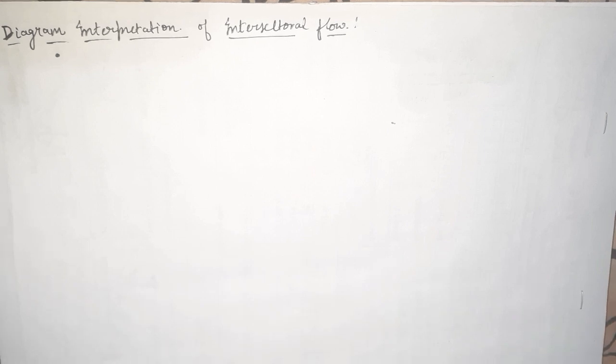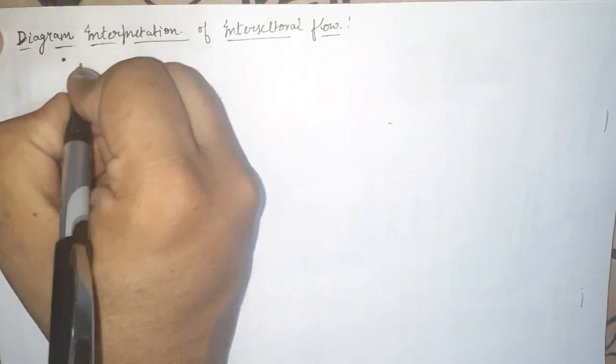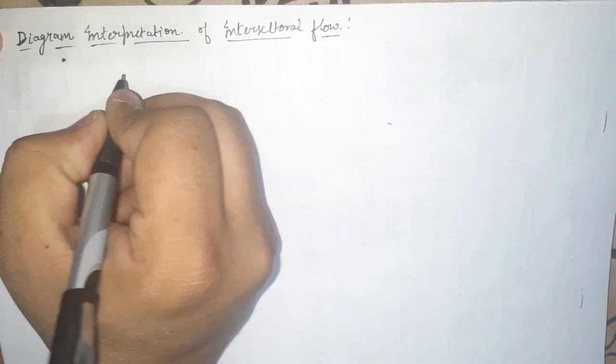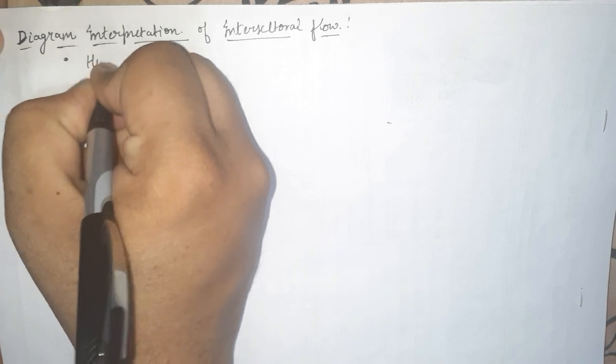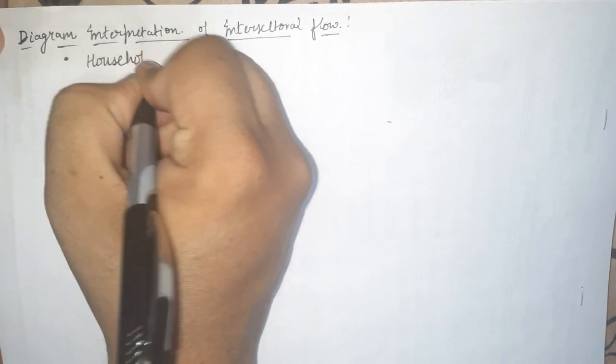Today we are going to discuss two main topics. First, we will discuss the interpretation of the diagram which I made in the previous lecture, that you can see. What I discussed in that was the dependency of each sector on one another, okay? Likewise, I'll write it in points.